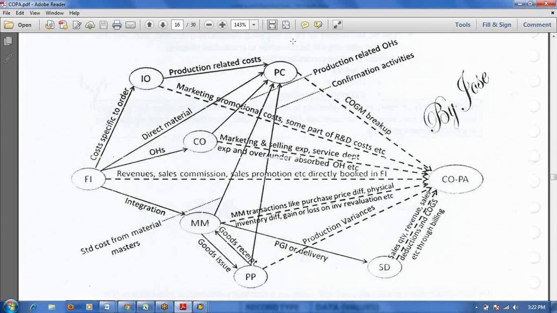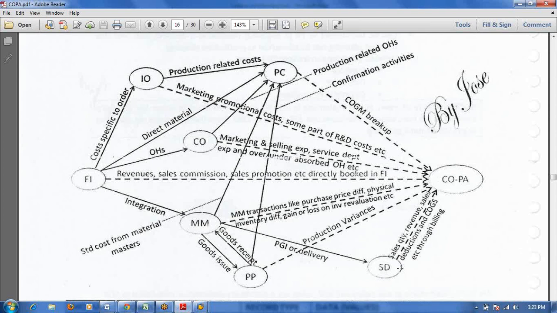Here I can see the product costing, that is this COGM breakup. From the SD side I wanted to see the sales quantity, revenue, sales deductions and COGS, through billing. At billing time these values flow from SD to COPA. That means we need to map what values flow from SD to COPA. We need to map the SD condition type with the COPA value field.